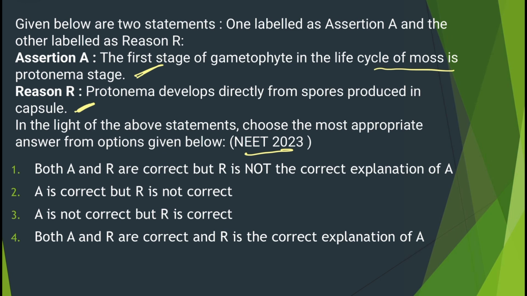So the answer is both A and R are true, and R is the correct explanation of A. So the answer among these options will be the fourth option. Both A and R are correct, and R is the correct explanation of A.